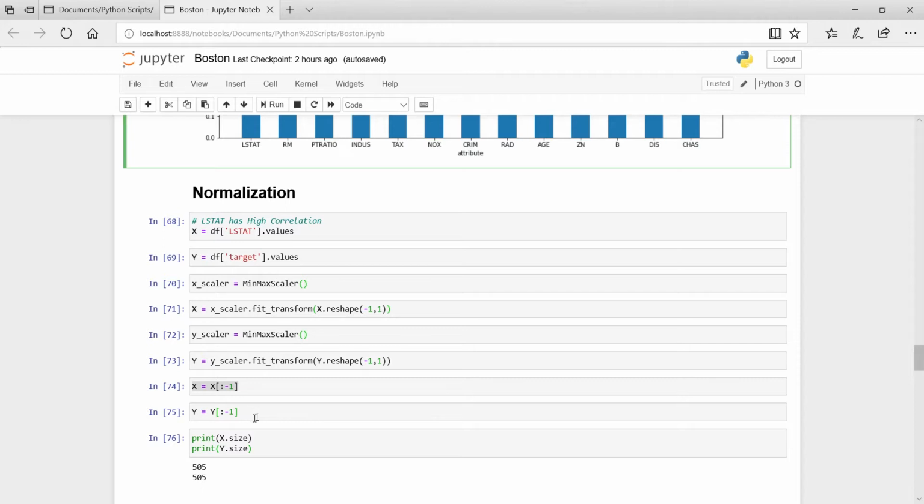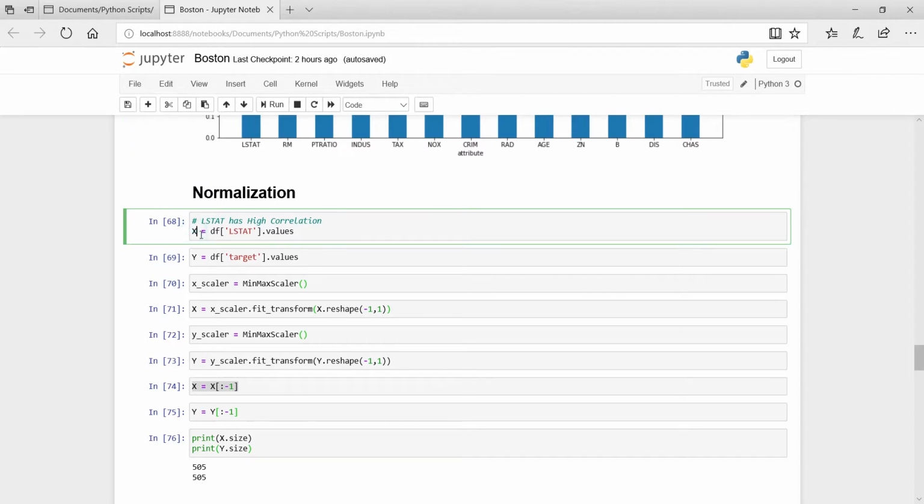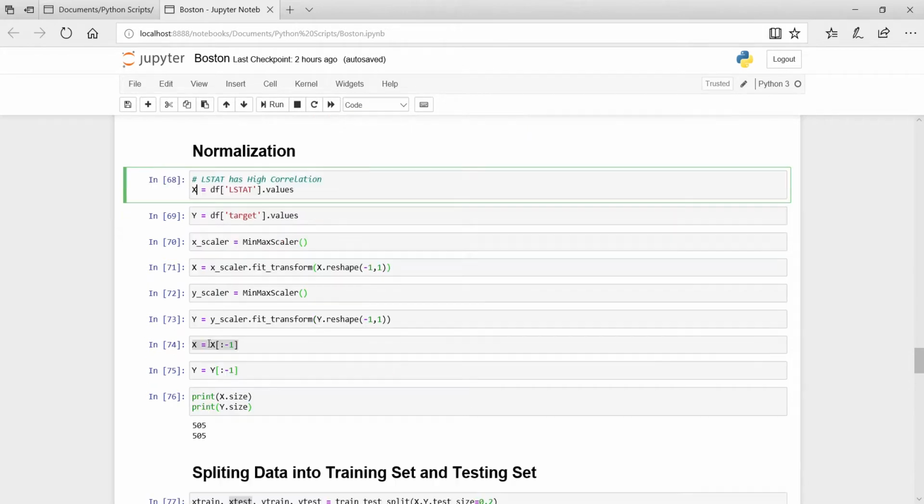Then the next step is normalization. In this step we scale our data into another variable. There we can see we fetch all the values of LSTAT into X, and similarly fetch all the values of the target into Y, and then we import the MinMaxScaler object into x_scalar and y_scalar.